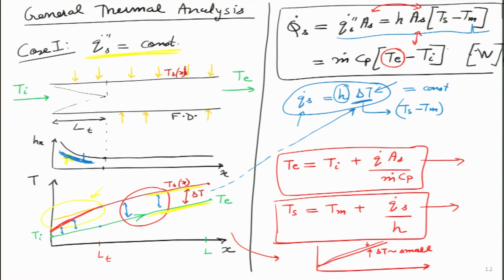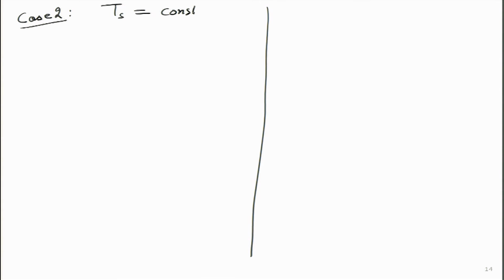Now, let us do the same exercise for case 2, where we will be having the constant temperature of the pipe. So, in case 2, we will have Ts equals to constant, and I can draw it like this.